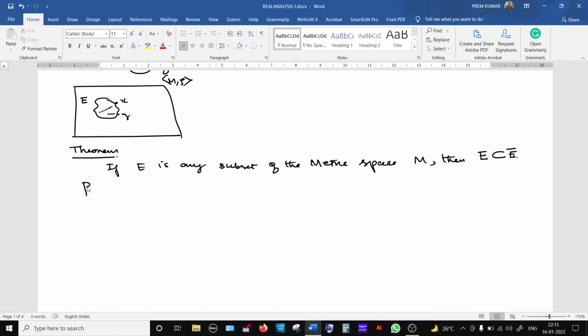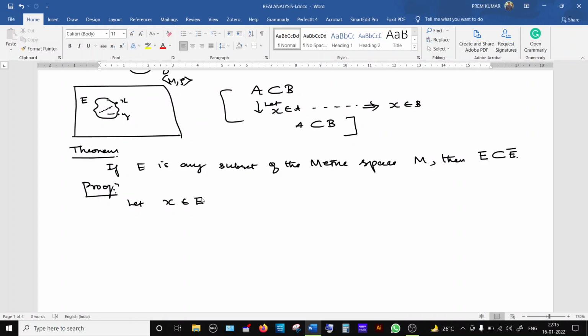So now how to prove this? We know that to prove a set A is a subset of B, we take one general element from A, that is, let X belong to A. Finally we try to prove that this X belongs to B. If this happens, then every element of A belongs to B, so this implies that A is a subset of B. This is what we do to prove set A is a subset of B. So now we have to prove that the set E is contained inside its closure. So now let us take one element in E.